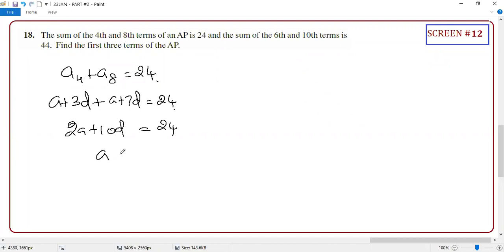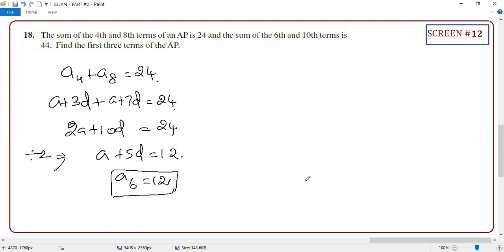Can you simplify further? Dividing by 2, you will get a plus 5d equal to 12. Do you agree with me? Guys, if you notice, a plus 5d equal to 12 means a6 equals 12. Your sixth term is 12.